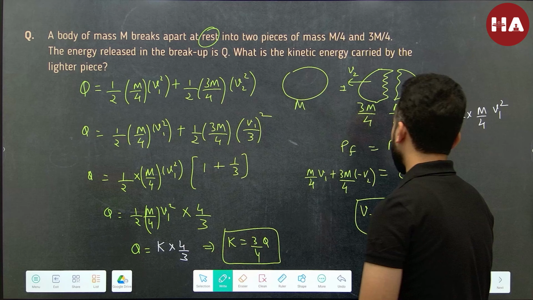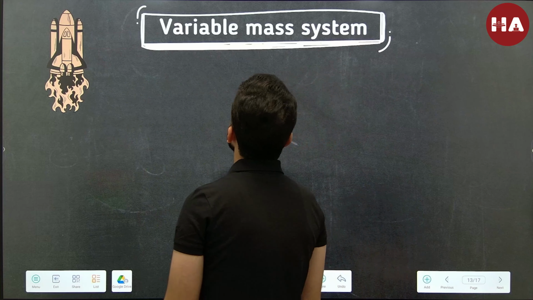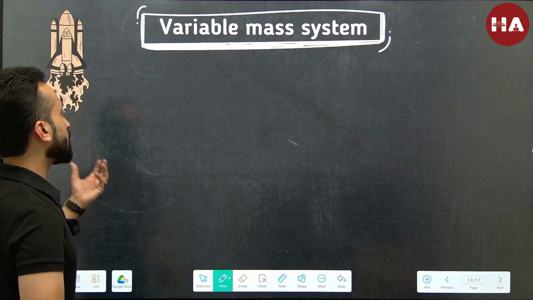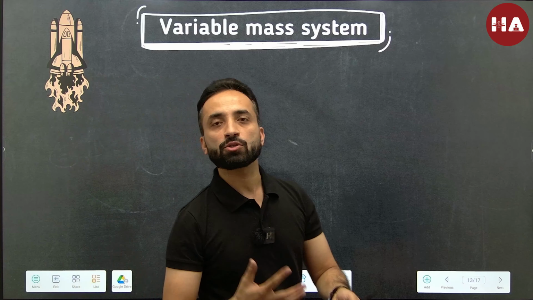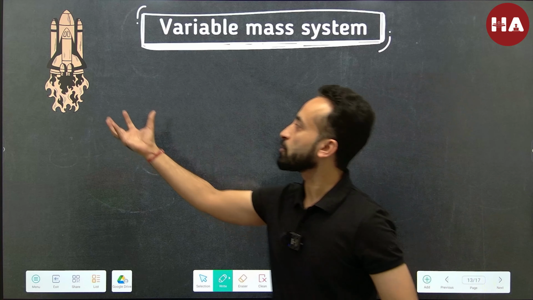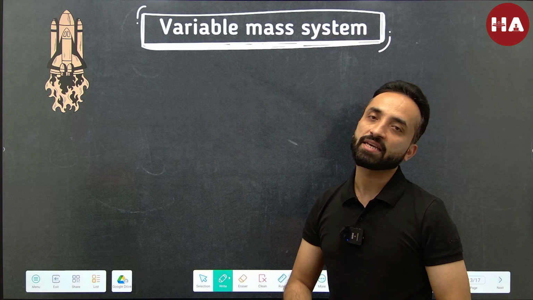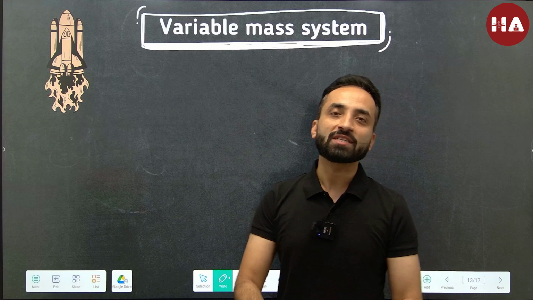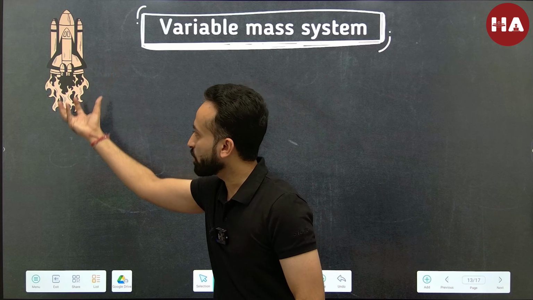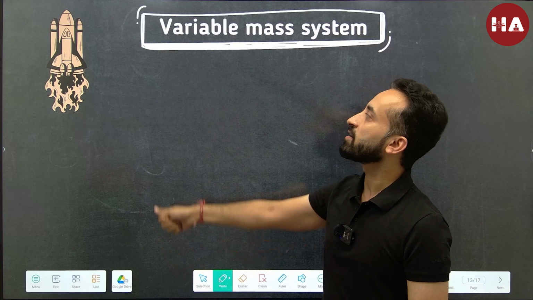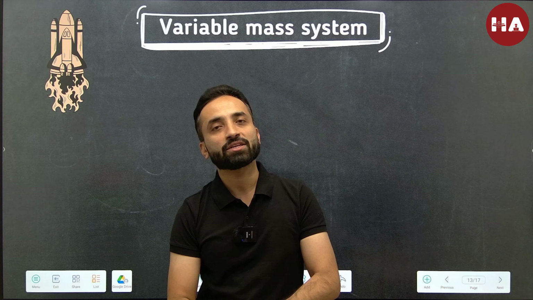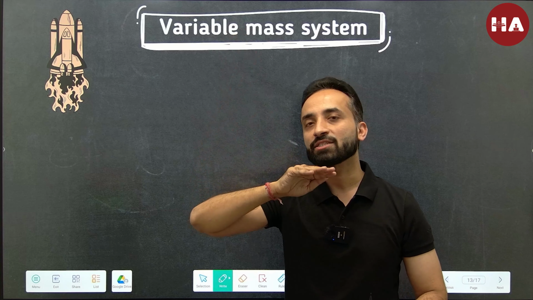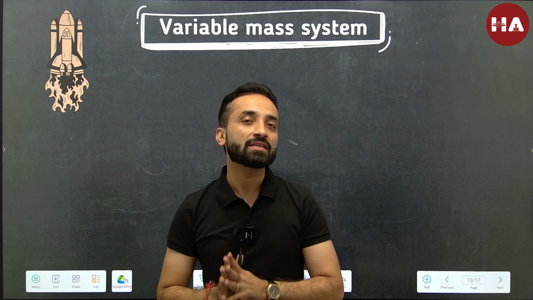Alright, so now let's talk about variable mass systems. Think about rocket propulsion. What happens is you burn the fuel, and therefore the propellant gases start ejecting, and the rocket starts losing mass. Because the gases are going in the backward direction, they give a reaction to the rocket in the forward direction. Why is it necessary? That's because the rocket has to fly, it has to go into interstellar space.